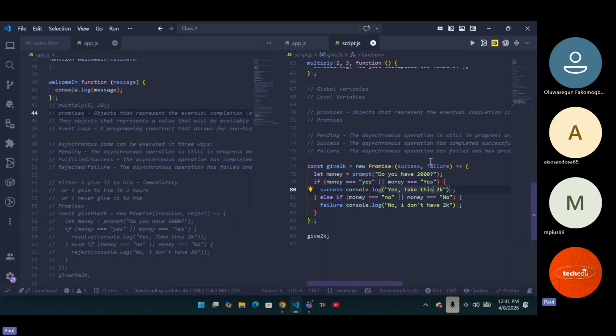So now that is basically one thing about your promises. If you check it out now, it took two parameters. First is success. The other one is failure. Then for your success, it is resolved here. In case that particular thing is false, it gives you failure. But what I want you to know is that at the same time, it's running these two processes, and we only give you an output depending on what the user says. Do you understand now? It is not waiting for one to work before the other works. At the same time, it is giving you success or it's giving you failure.